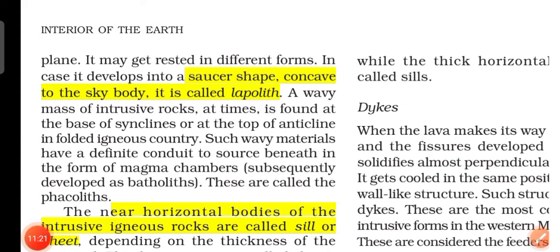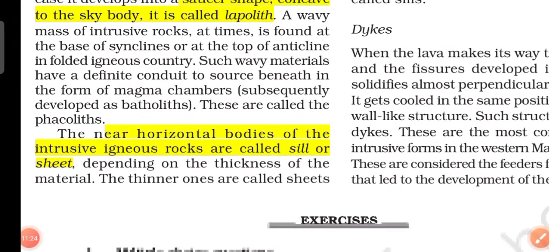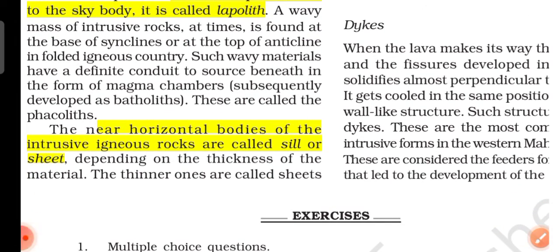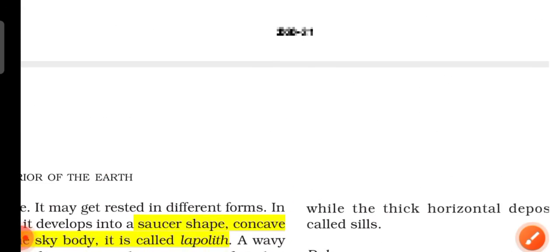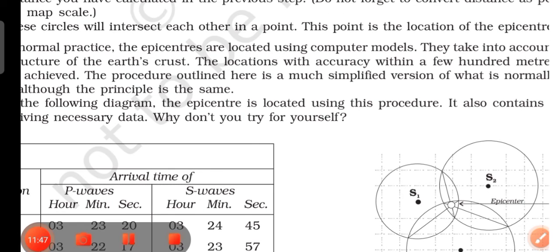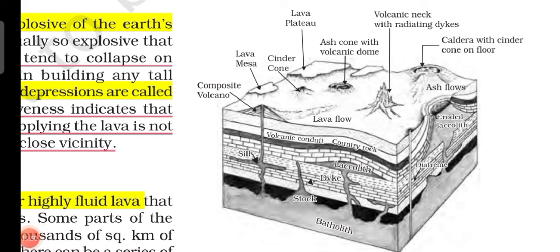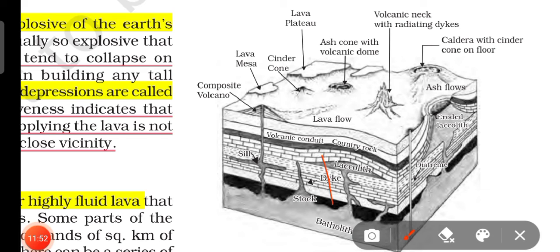Next are sills and dikes. Sills are horizontal bodies of intrusive igneous rock. In a way, you can say these are horizontal sheets of lava, like this. Dikes are vertical lava formations. These are vertical and these are horizontal. I will show you in a diagram. See, the dike is vertical here, and the sill is horizontal here. So I hope the dike and sill are clear to you all, and every formation I have told is clear.